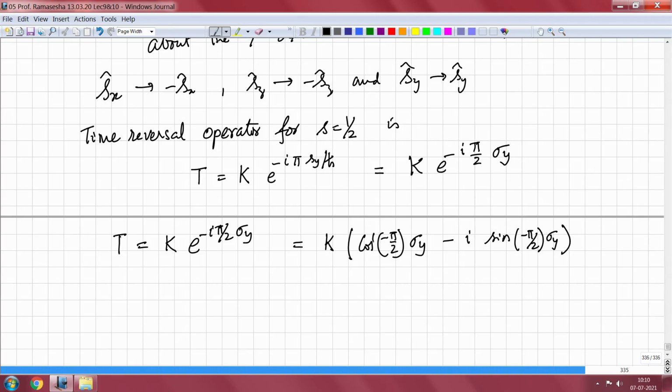Now, sigma y comes inside the argument of the sine and cosine functions. So, what we can do is expand.